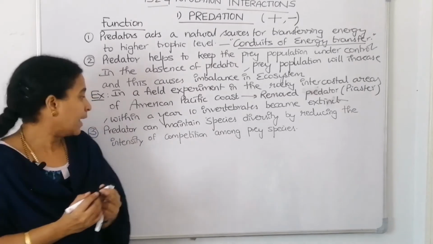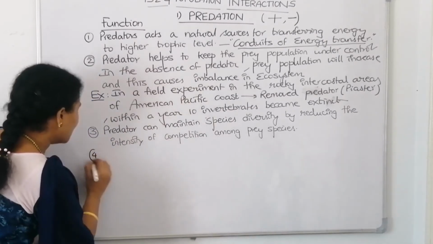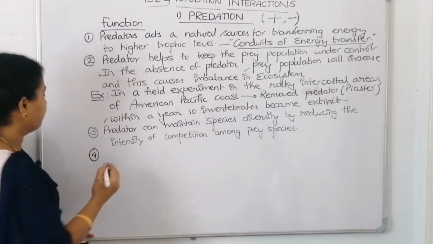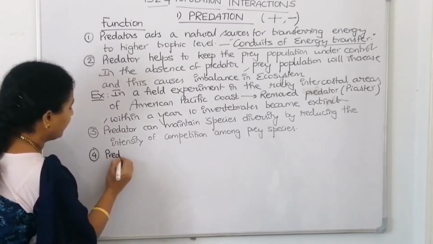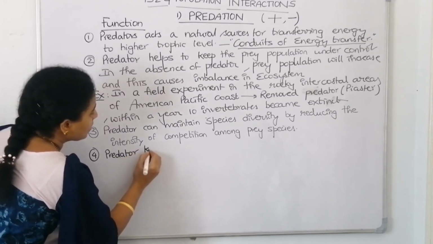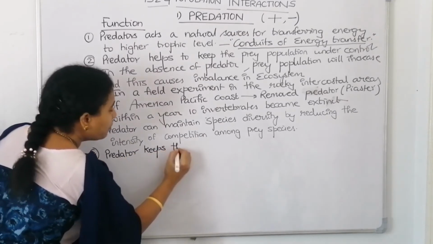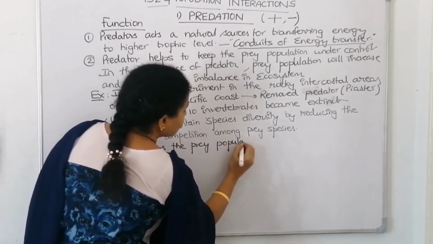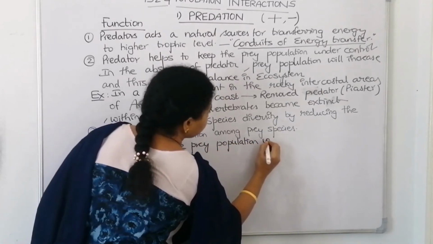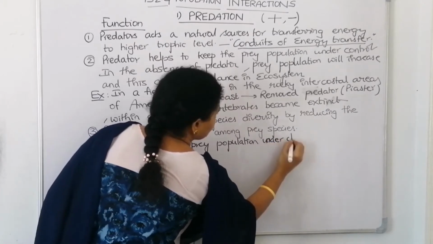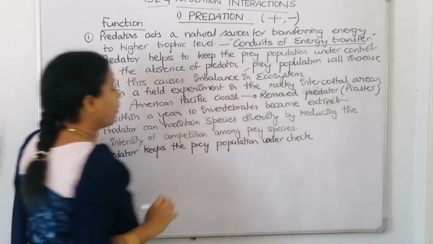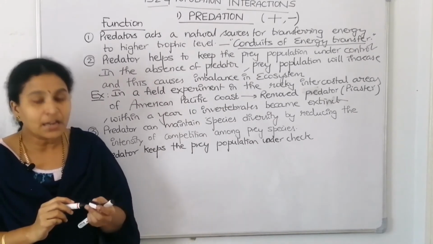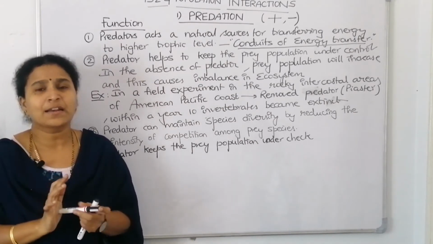Now the other function is, we can indirectly tell that the predator keeps the prey population under check. It can check and it can control the prey population. For this we can take an example. Now if the predator is not there, then the prey population will overflourish, right? Let us take an example.